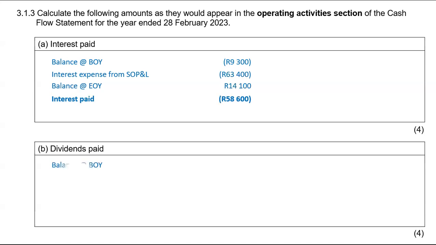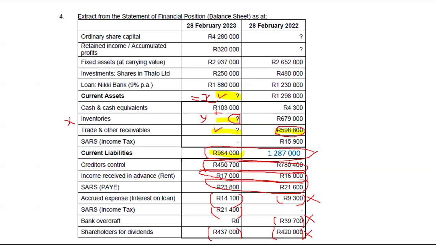Dividends. I showed you dividends earlier on. For the last year, it was 420,000. You put it in brackets because it was owed last year. Now, for this year's dividends, I only had the final dividends, which was found in trade and other payables, which was shareholders for dividends. It is at 437,000. But I don't have interim dividends for this year.